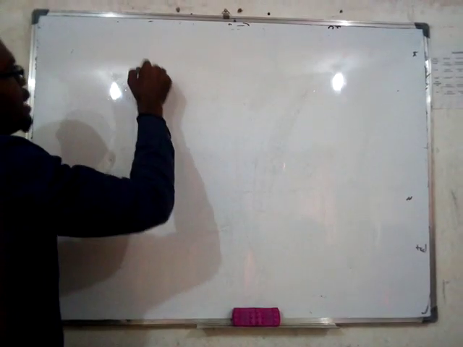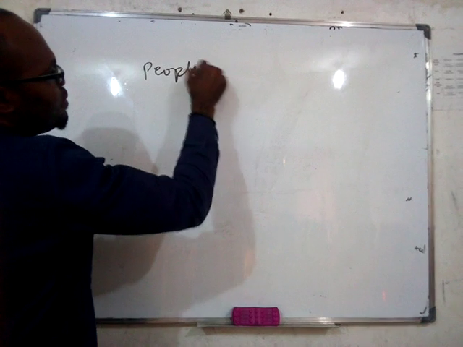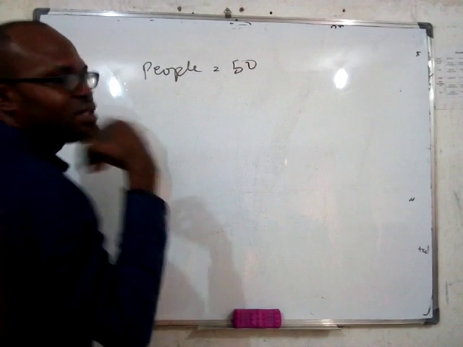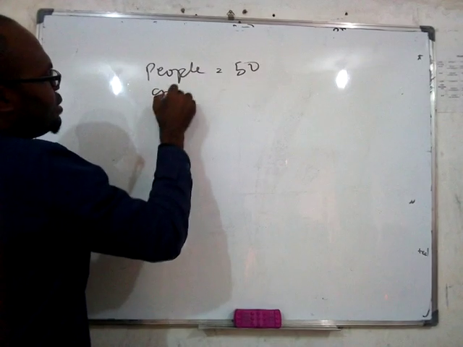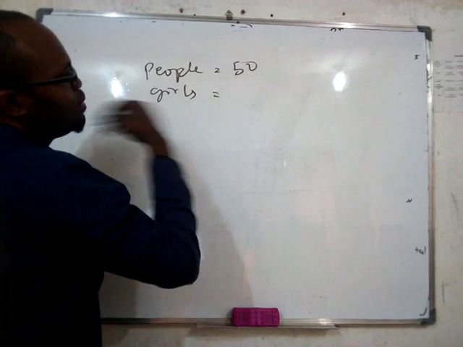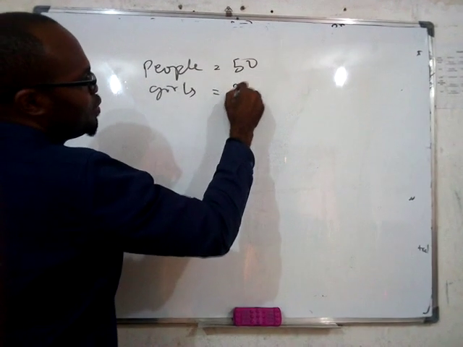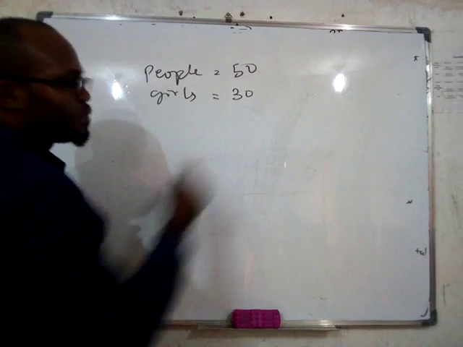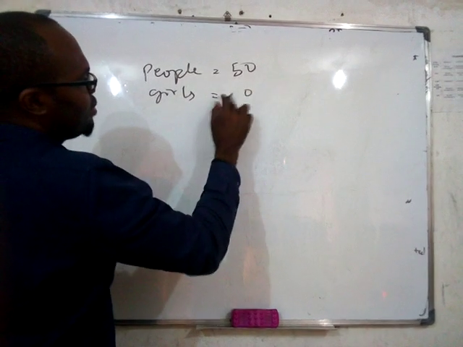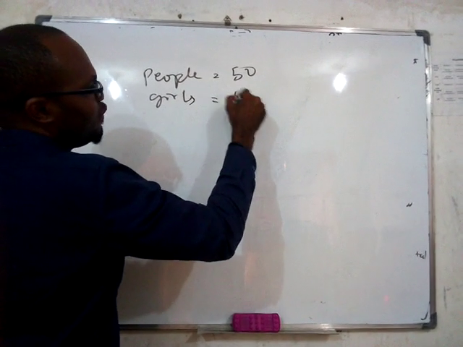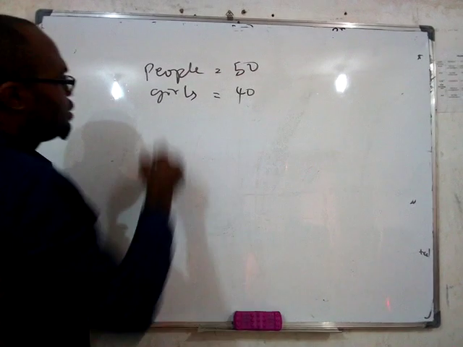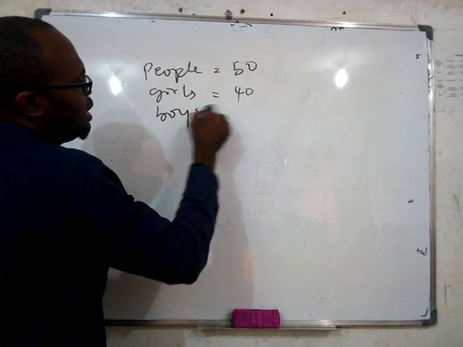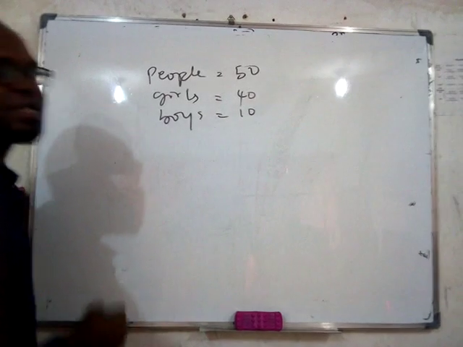How many people are in the class? 50 people. Out of the 50 people, let's say 40 are girls and the boys are 10. Can you see that?